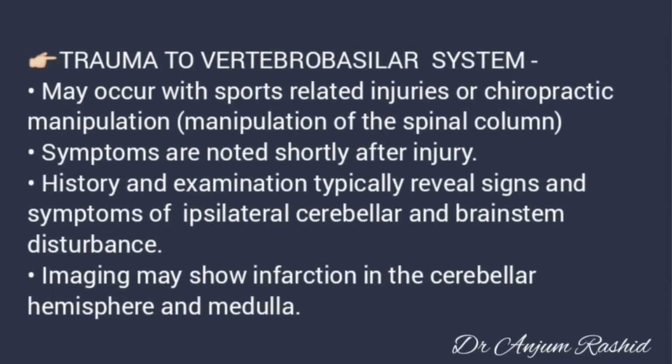Another traumatic cause of acute ataxia is trauma to the vertebrobasilar system. This may occur with sports-related injuries or chiropractic manipulation. Symptoms are noted shortly after injury. History and examination typically reveal signs and symptoms of ipsilateral cerebellar and brainstem disturbance. Imaging may show infarction in the cerebellar hemisphere and medulla.